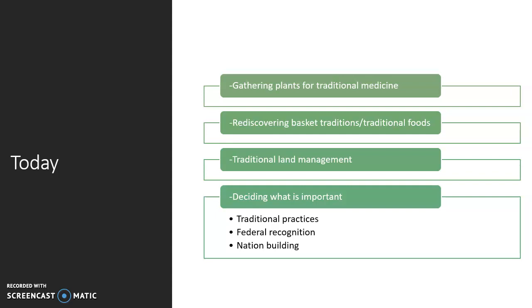So Indian people today are practicing sovereignty, or practicing traditional ways in a variety of ways. But more than anything, they are resilient and they have survived, and they have done it in ways that are vast and varied and are something to bring hope for the next generation.